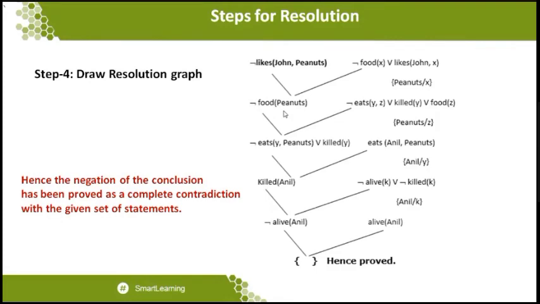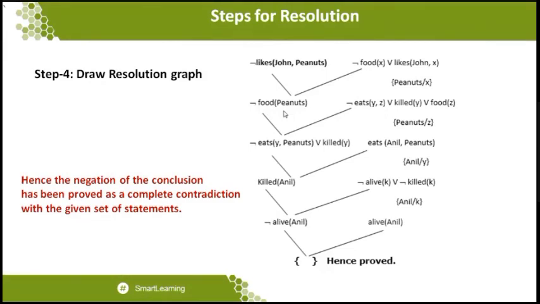So that true statement will be struck out, and we have one statement known as killed of Anil. That is why now you can see killed of Anil. When the statement killed of Anil is available, then we want to take the negation statement to be made. So we know the alternate statement: not of alive of K, or not of killed of K. So this is a statement that has been available. So Anil is going to be replaced with the name K. So that will be erased. And finally, we have not of alive of Anil. Then that is being taken over.